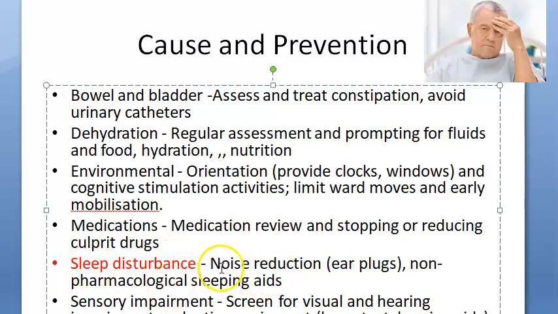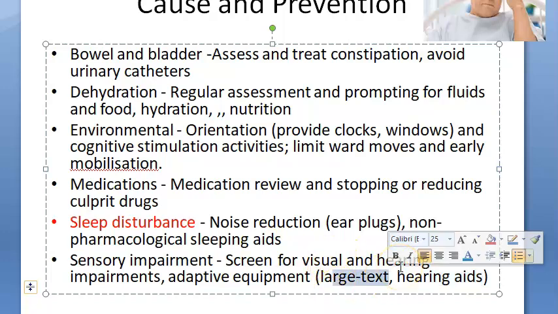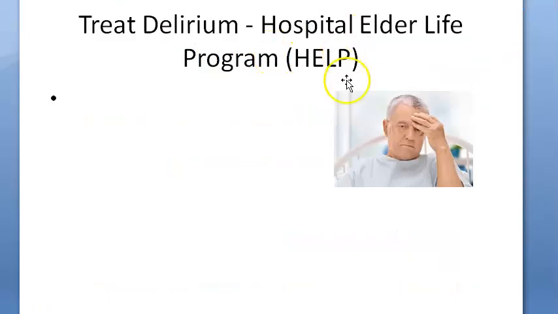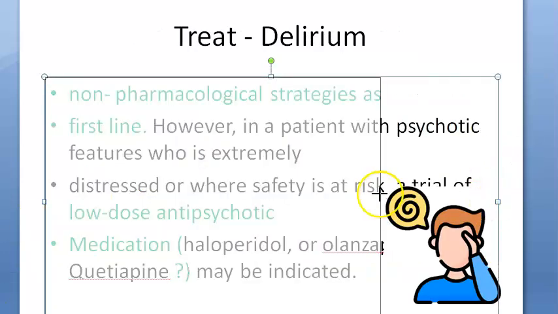Sleep disturbance should not be there, so you give them some noise reduction earplugs, let them sleep. Non-pharmacological sleeping aids you can give them. Then you give them hearing aid so that they can hear what is happening, large text so that they can read also, right? A calendar with big fonts. Today is what date? Diwali. There is some Hospital Elder Life Program they are saying. I'm not sure if it is in India. One more point you can add here is a day night routine for the person. Switch off the lights, let them sleep, tell them it's night, sleep, wake them up in the morning, good morning. Same thing I'm telling you again. Okay. So non-pharmacological is the treatment they're telling.